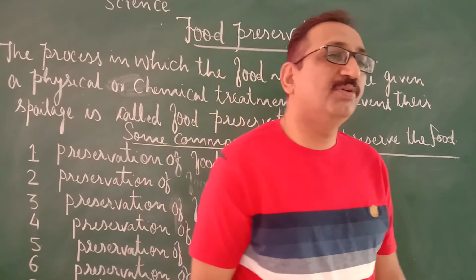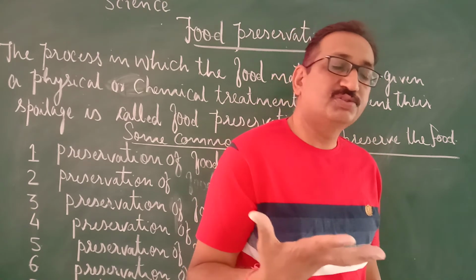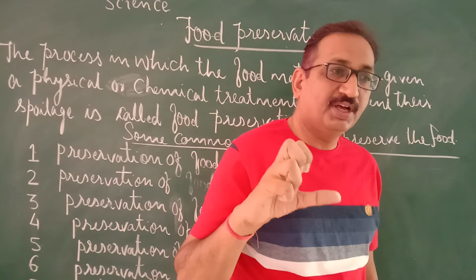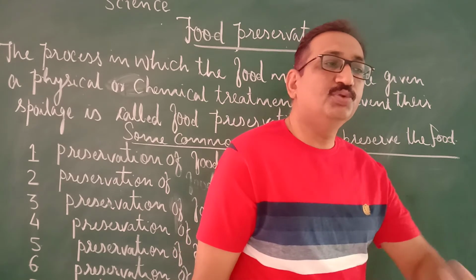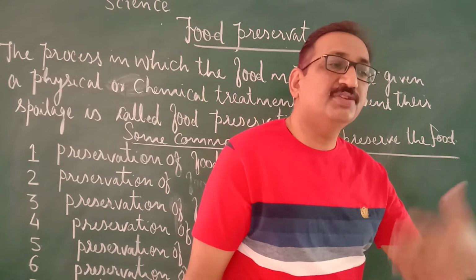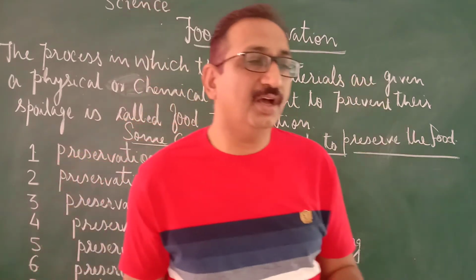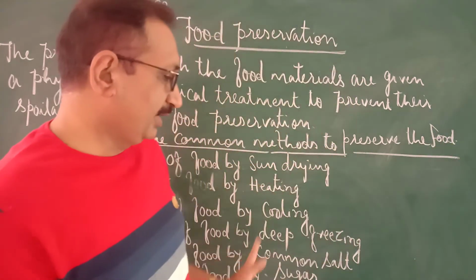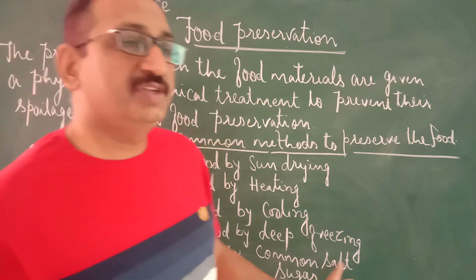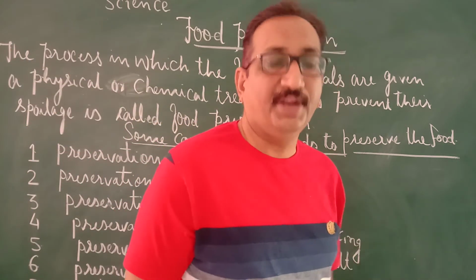In that we have to add sugar, because sugar also reduces the water content and reduces the chances of developing microbes or bacteria in that food material, and that thing we can preserve for a long period of time.